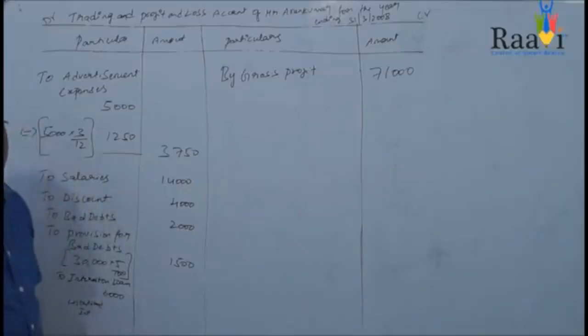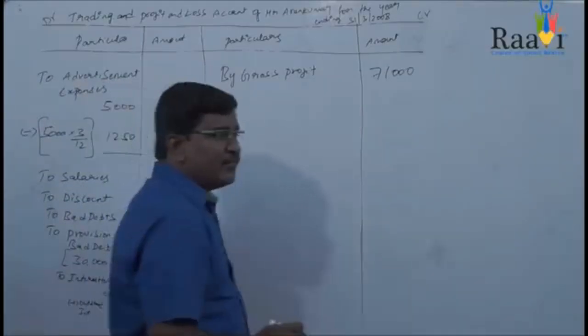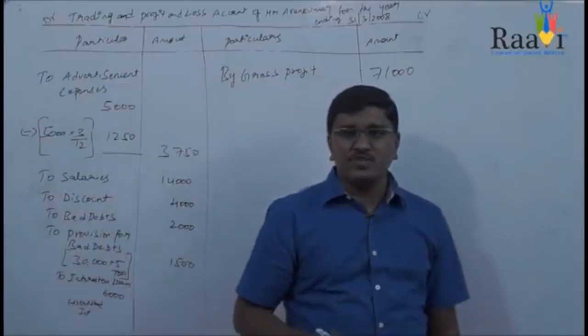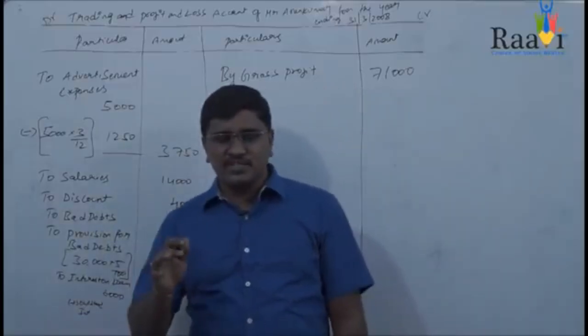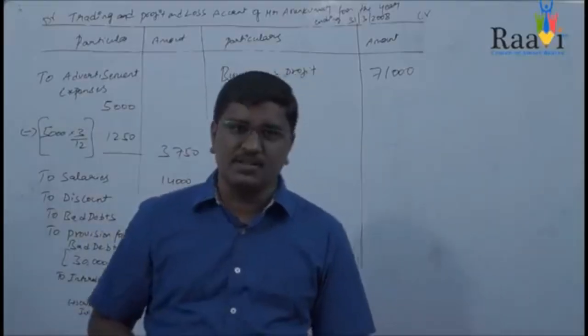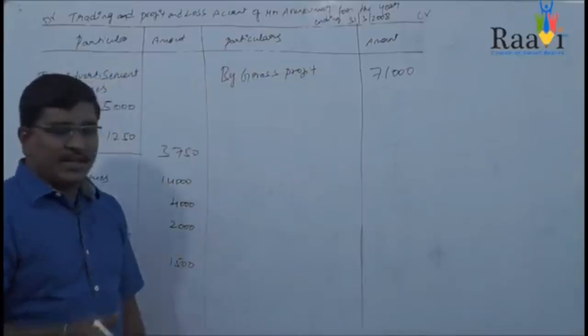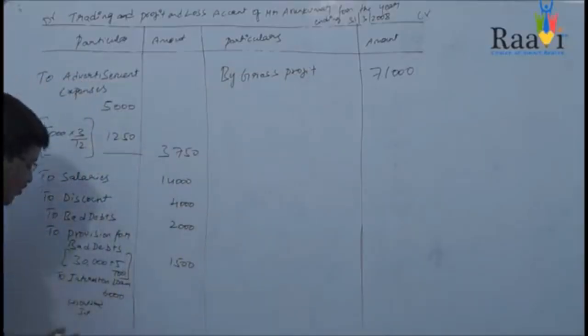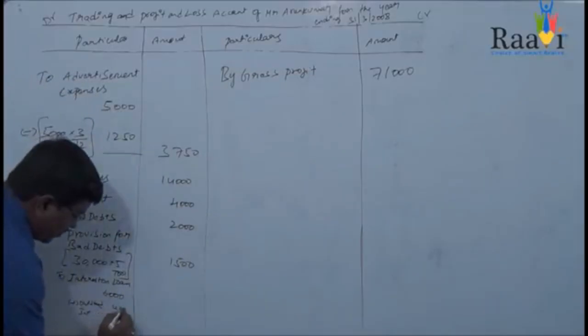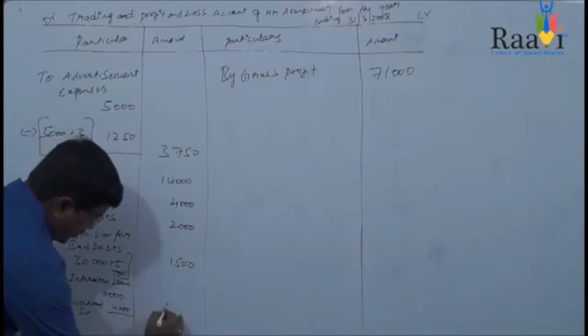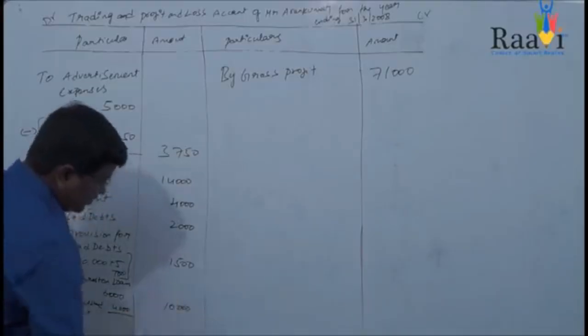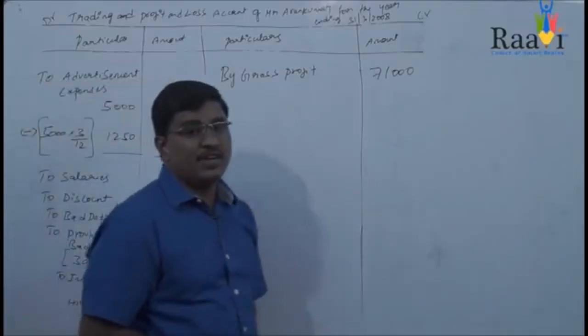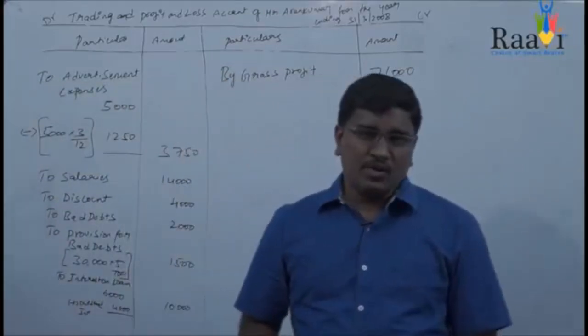Outstanding interest is nothing but the difference between the amount which you are payable minus the amount which is given in the debit side of the trial balance. That is, every year you should pay 10,000 rupees, but only 6,000 is given. The difference amount is 4,000. And you will be writing 10,000 in the amount column. This is about interest on loan.